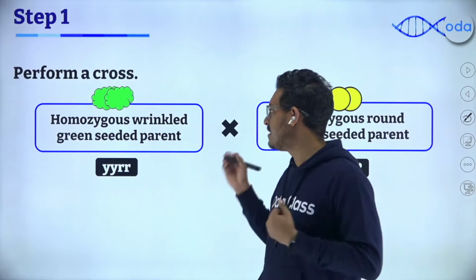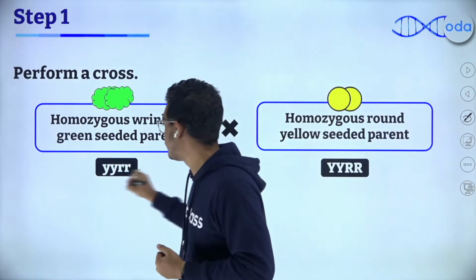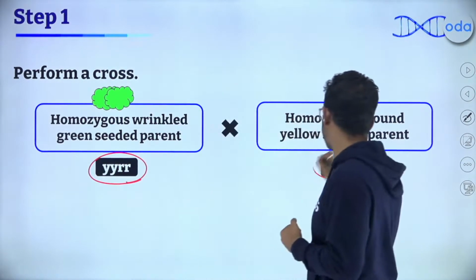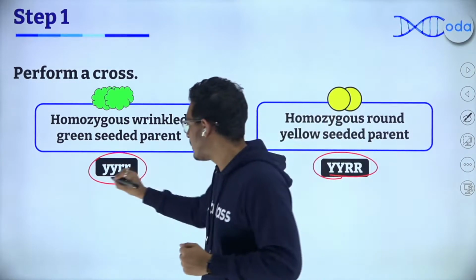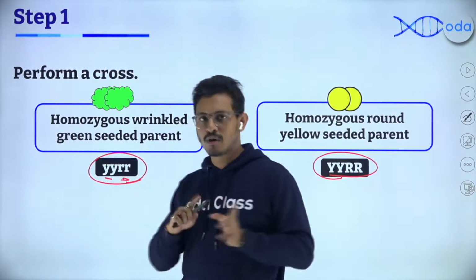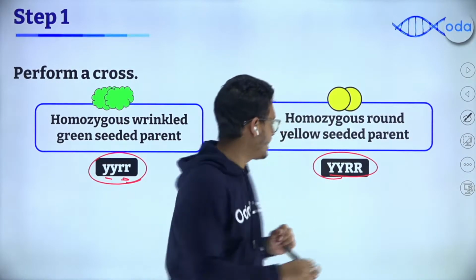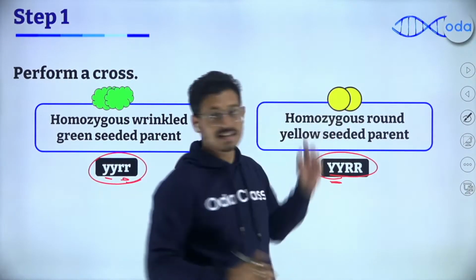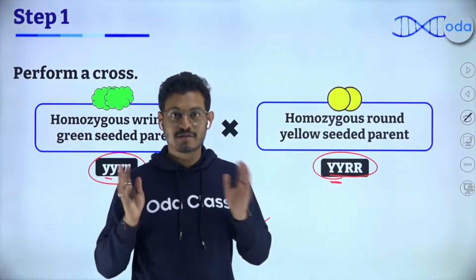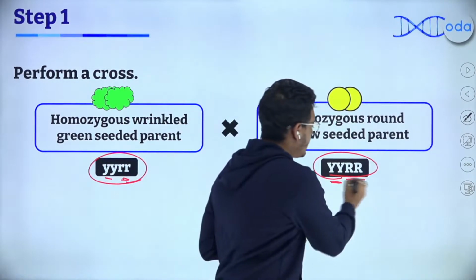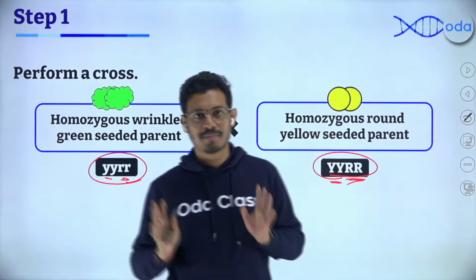For example, here we know that this is homozygous in both cases. So what are we doing? We have given the recessive term for them. Small y means green color. Small r means wrinkled seed. Whereas capital Y stands for the dominant yellow color, which is the dominant version of this gene. And capital R means round, which is the dominant version.